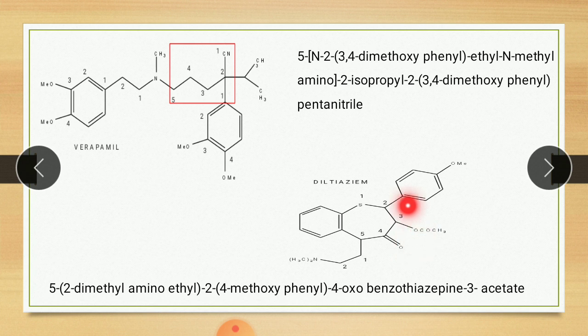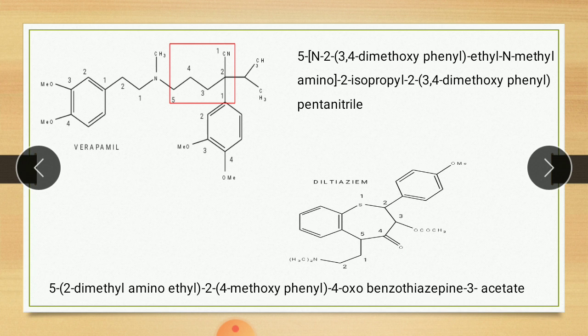This total ring is benzothiazepine. Benzo means benzene, thia means sulfur, and azepine means a 7-membered ring. So it is a benzothiazepine. On the third position an acetate group is there, 3-acetate. So the IUPAC name is 5-(2-dimethylaminoethyl)-2-(2,4-methoxyphenyl)-4-oxo-benzothiazepine-3-acetate.